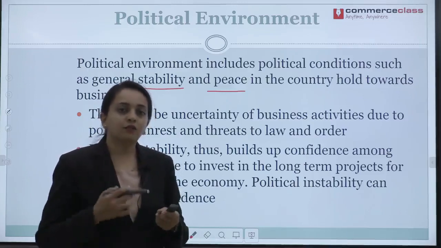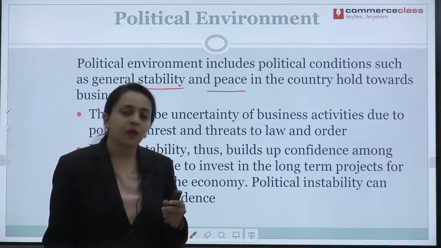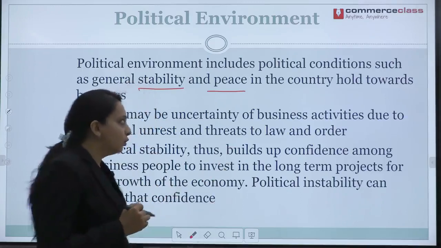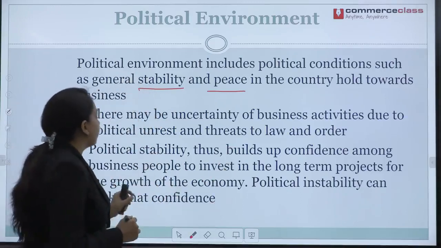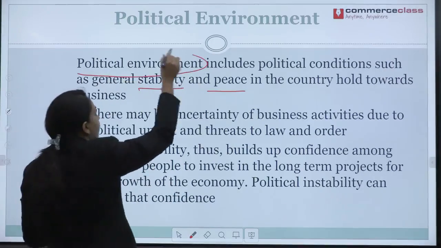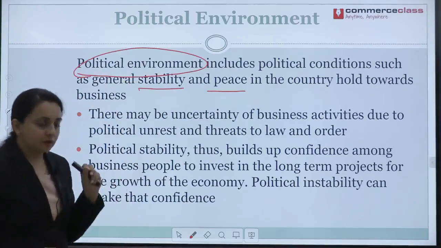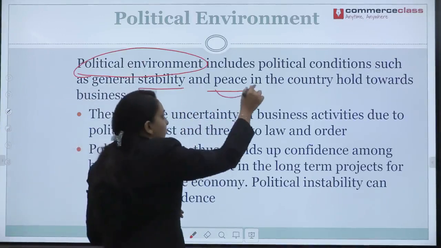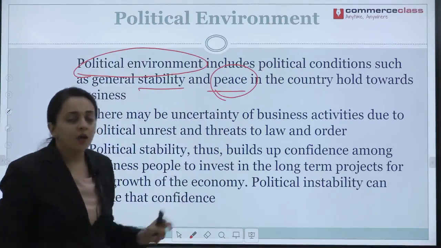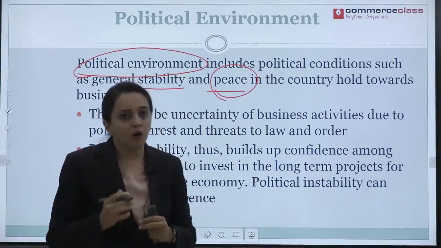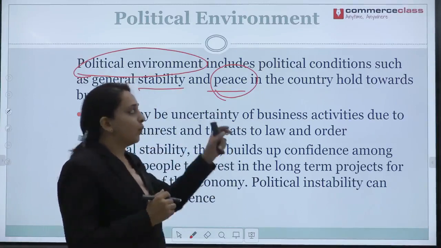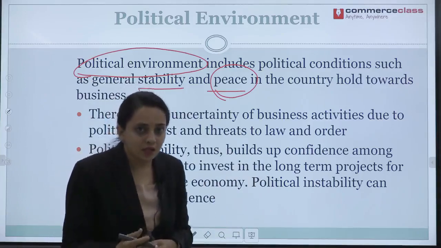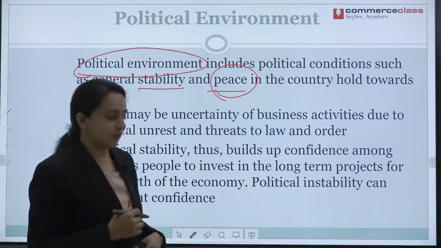These kinds of tourist spots generate a lot of revenue for the local people. But due to instability in the political environment and not fulfilling the criteria of peace in the particular region, the tourism business has come to a halt. So, this is how the political environment also plays a big role in influencing business organizations.